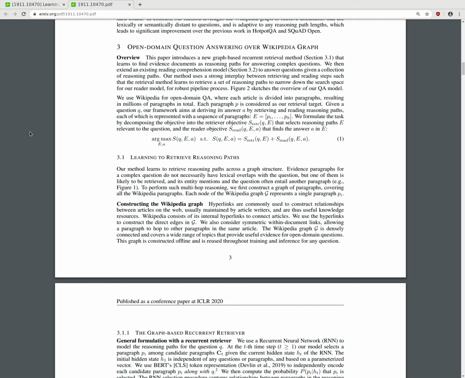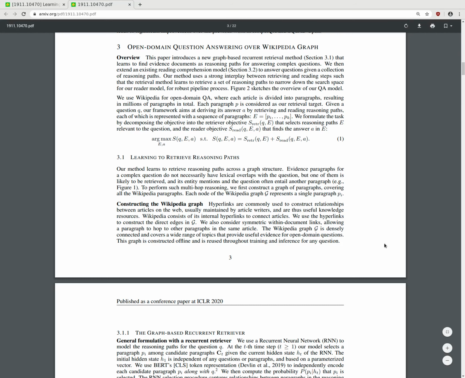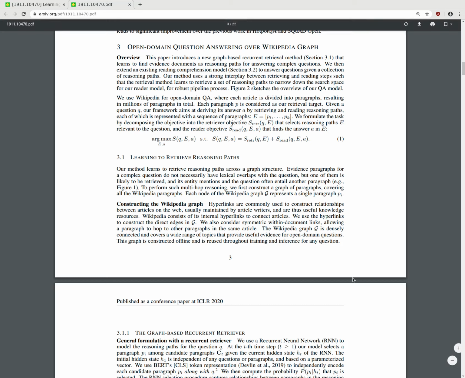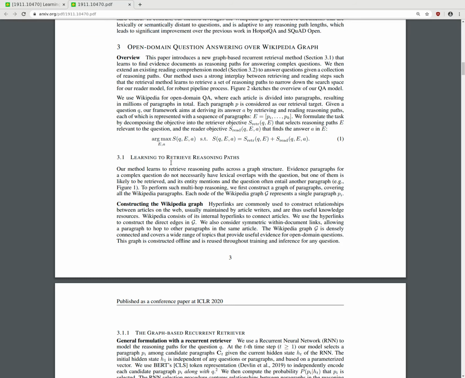Figure sketches the overview. We use Wikipedia for open domain QA, where each article is divided into paragraphs, yielding 2 million paragraphs in total. Each paragraph is considered as our retrieval target. Given a question, our framework aims at deriving its answer by retrieving and reading reasoning paths, each of which is represented with a sequence of paragraphs. We formulate the task by decomposing the objective into a retriever objective that selects reasoning paths relevant to the question and a reader objective that finds the answer.